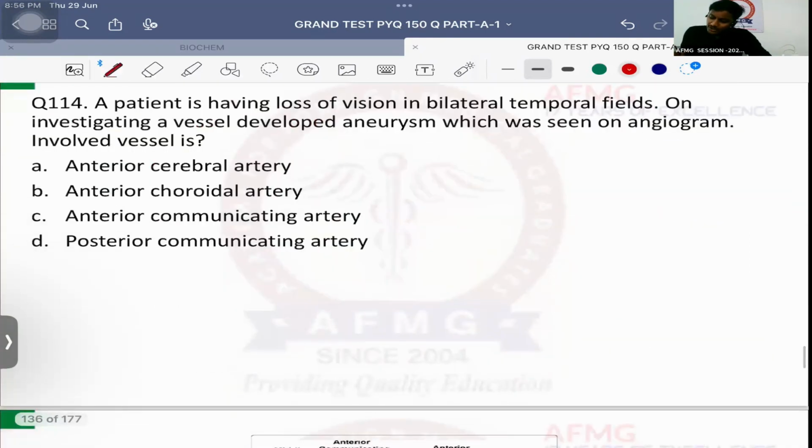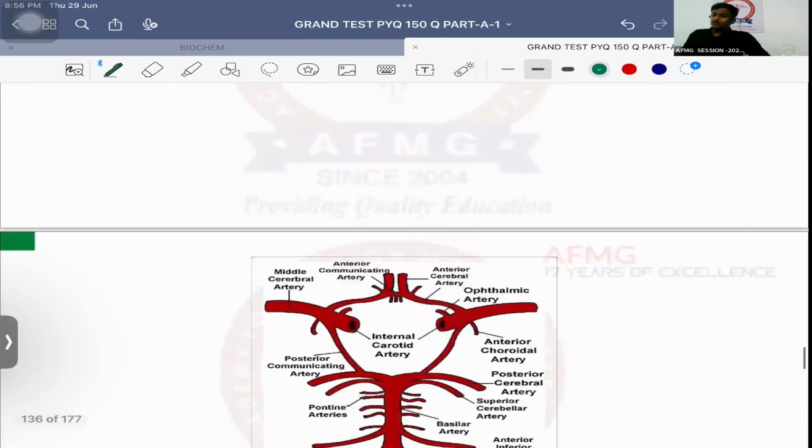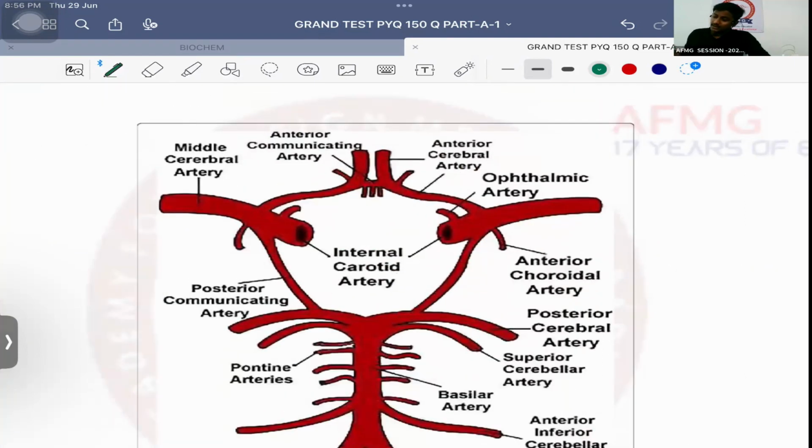Question number 114. A patient is having loss of vision in bilateral temporal fields. On investigating, a vessel developed an aneurysm usually. Aneurysm is nothing but a dilatation of a vessel, which was seen on an angiogram. Involved vessel is circle of Willis. Jaldi se. This is the internal carotid artery. Internal carotid artery ki first branch is known as ophthalmic artery. Then the another branch is known as anterior cerebral artery. Both of them are connected in the center by anterior communicating artery.